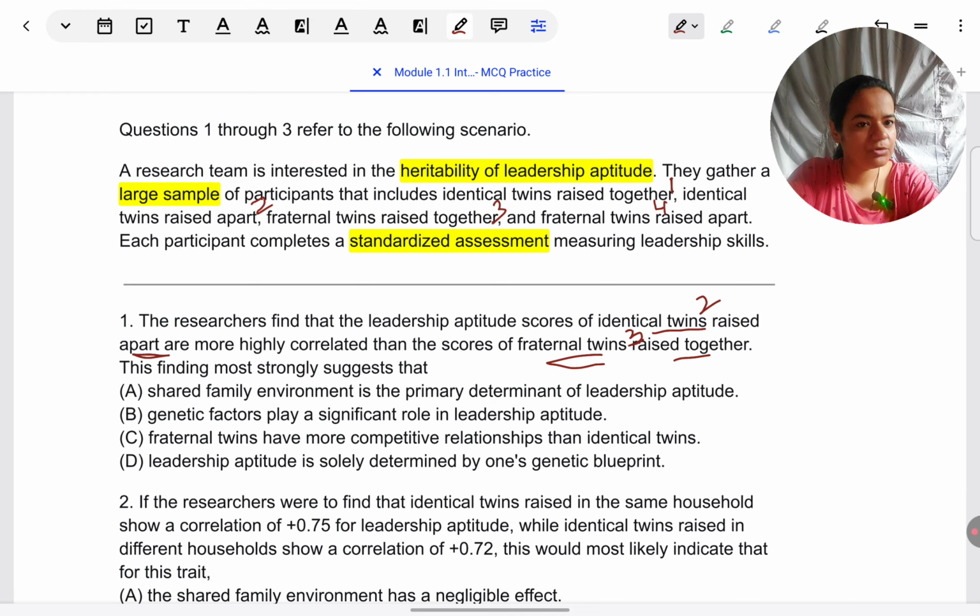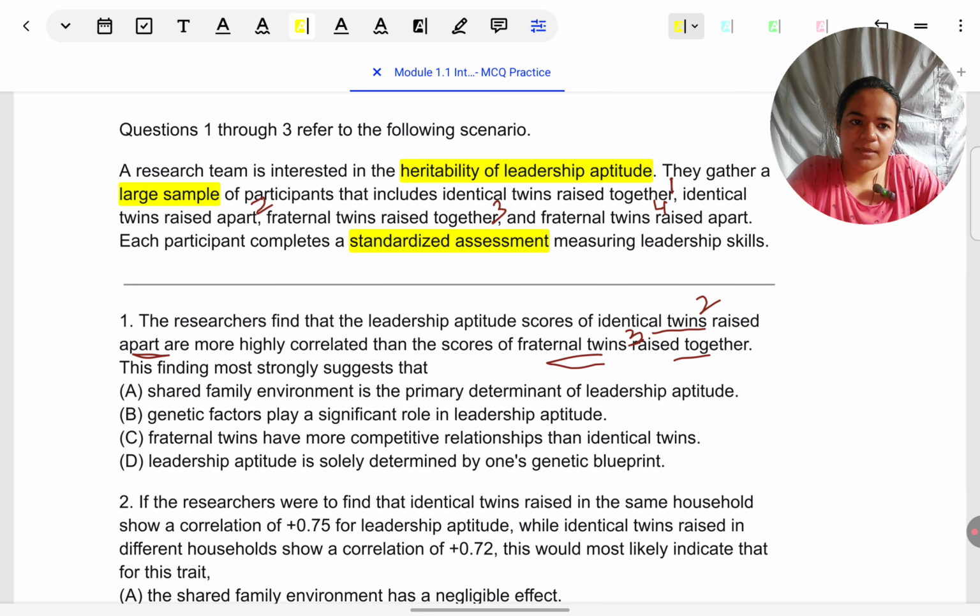So once I've thought of this answer in my mind, now I can check the response choices. As I said, the wording can't be exactly what I've thought of, but whatever comes closest to my wording will be the correct response. I don't want to read all the responses initially. If you want to go through all of them, just pause the video. Once you've read through all the options, you can resume.